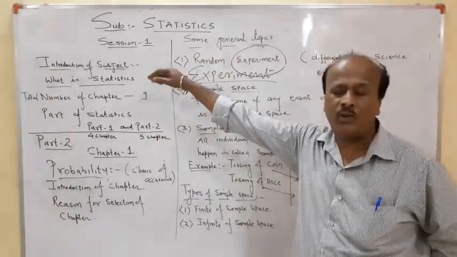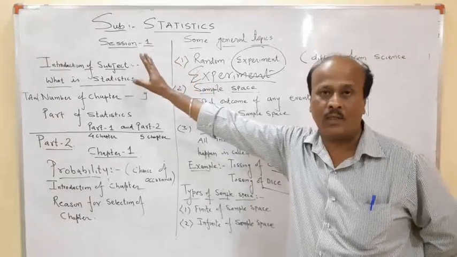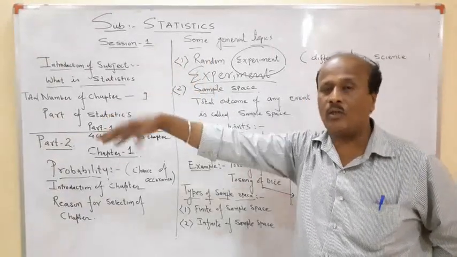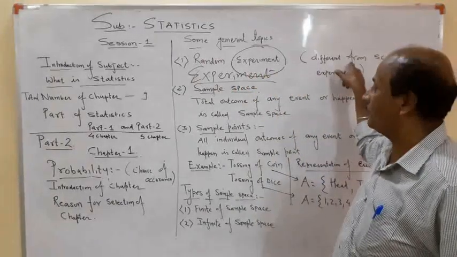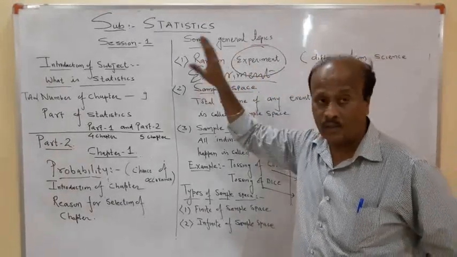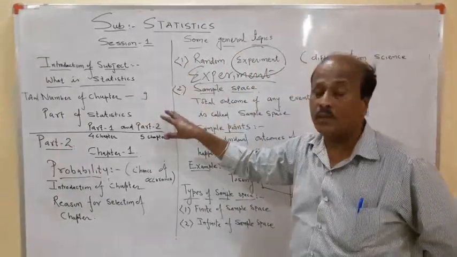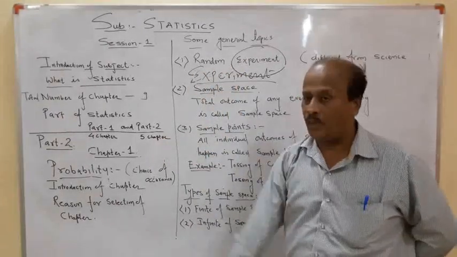Ohm's law, the ratio V upon I is always constant. So they know the result, they have to confirm that result. That is called a science experiment. A random experiment is one where the result is not known, you don't know what result is going to come. That is called a random experiment.